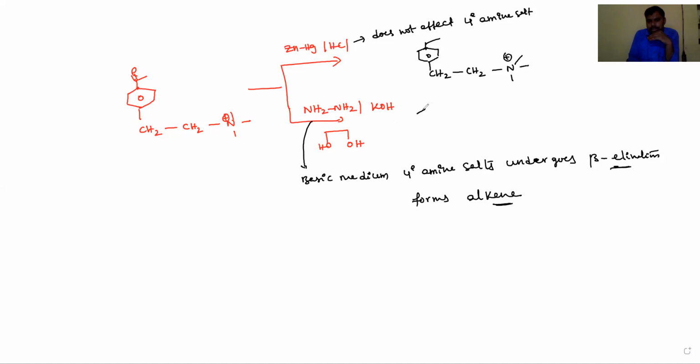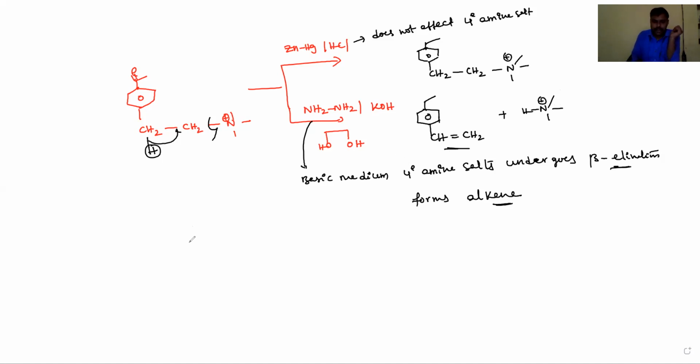Okay, in that basic medium, that C double bond O carbonyl group will be converted into CH2, and here this hydrogen will be eliminated and it will come outside. Then the product is CH double bond CH2 plus this salt will come outside. Then this elimination is known as Hoffman elimination reaction, dear students.